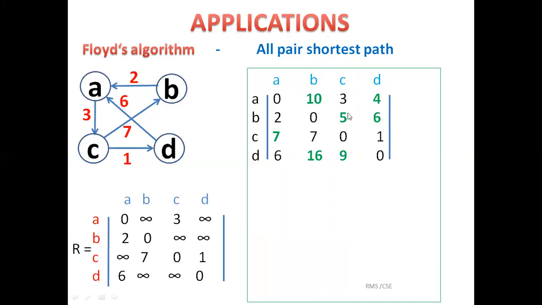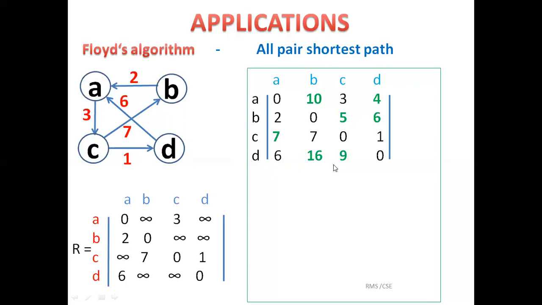So in the same way here, green color values I have given for the paths which are not available in our weighted matrix. Now here I want to check, I'll show here how D to B is 16. So to reach D to B, what we have done, D to A, that is 6, A to C, 3, 6 plus 3, 9, C to B, 9 plus 7, 16.